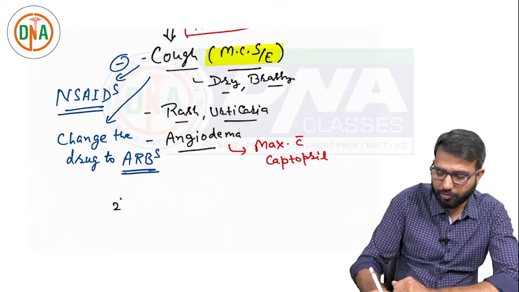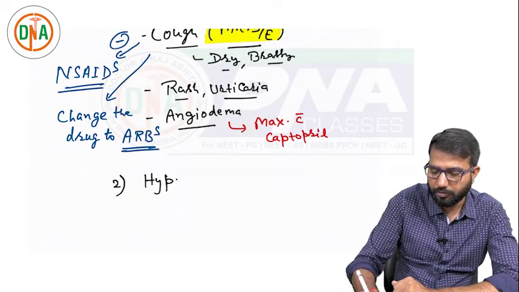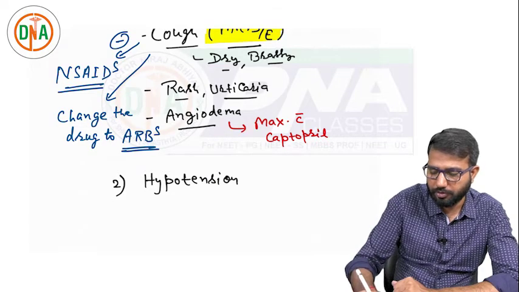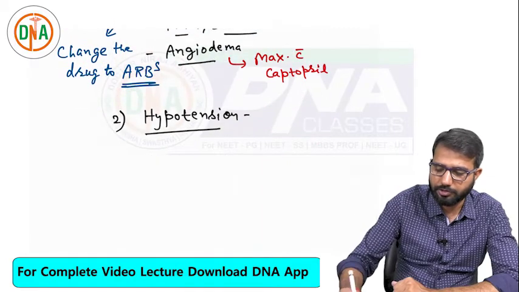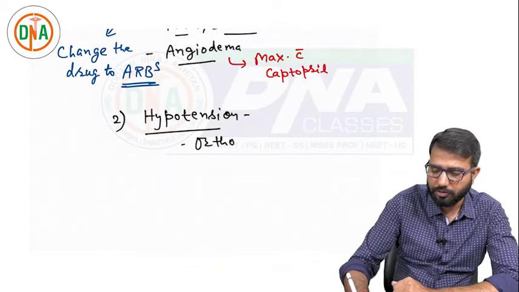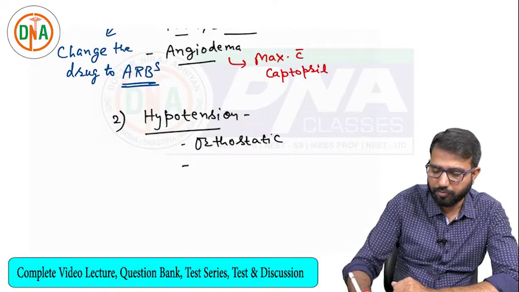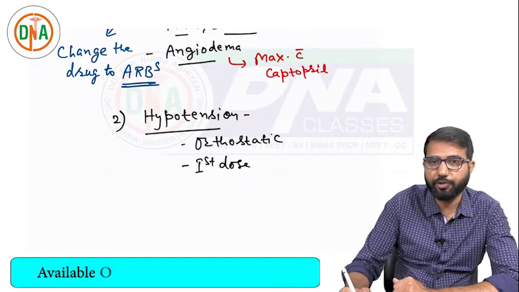The second important side effect is hypotension. These drugs can cause hypotension, orthostatic hypotension, or first dose hypotension. It is more in the standing position, which is called orthostatic hypotension, or more with the first dosage, which is called first dose hypotension.